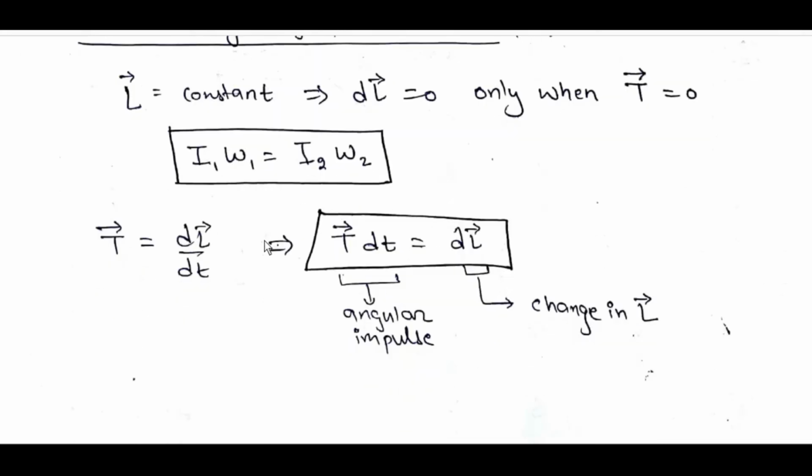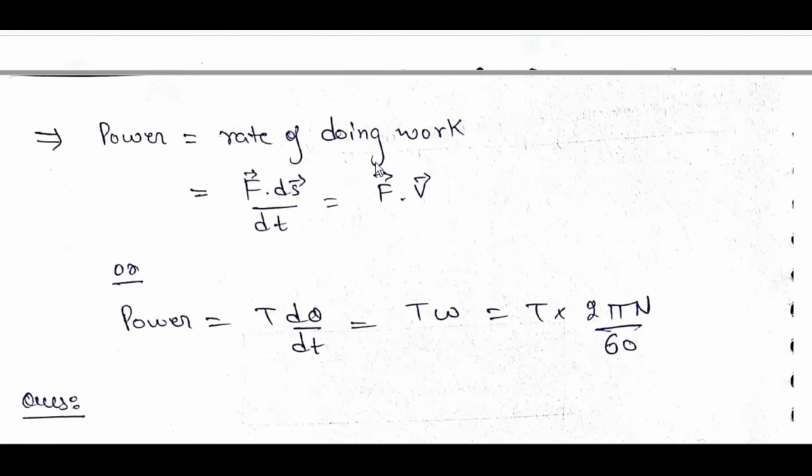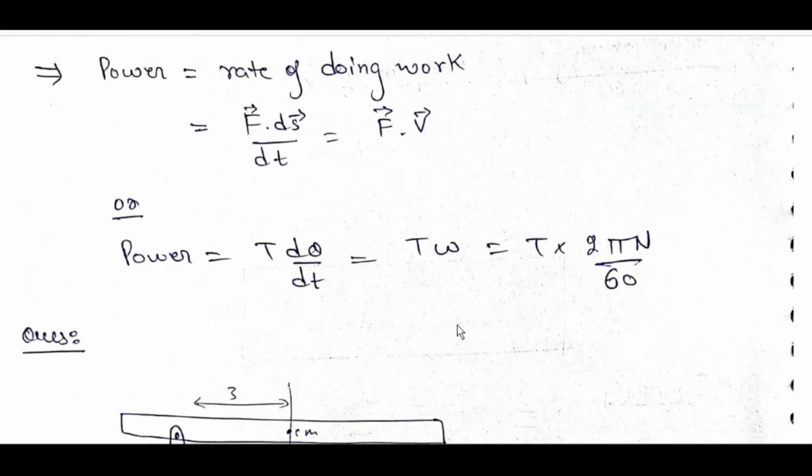T bar is equal to dL bar by dt. T bar dt is equal to dL bar. Angular impulse is the change in L bar. Power is equal to rate of doing work, F bar dot ds bar by dt, is equal to F bar dot V bar, or power is equal to T d theta by dt, is equal to T omega. Power is T into 2 pi n by 60.